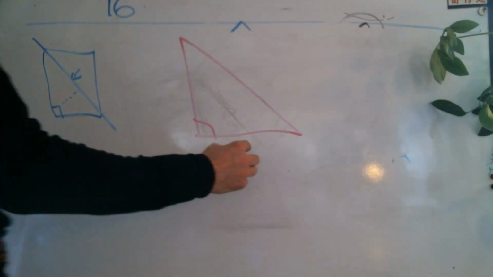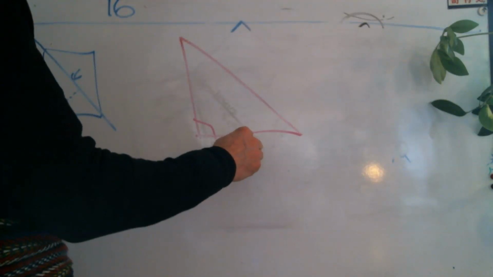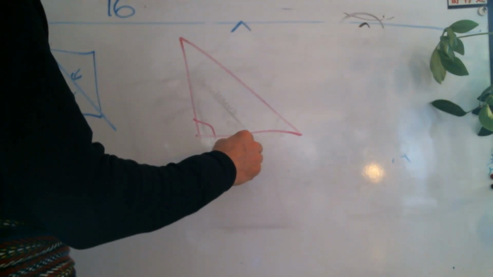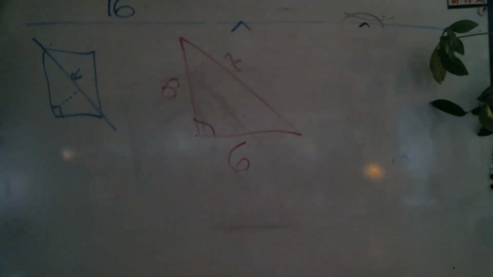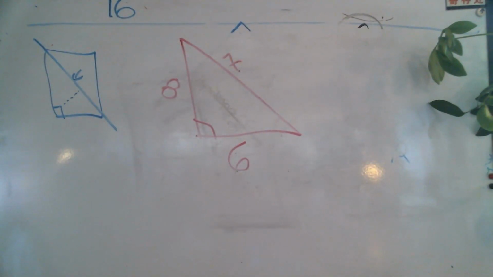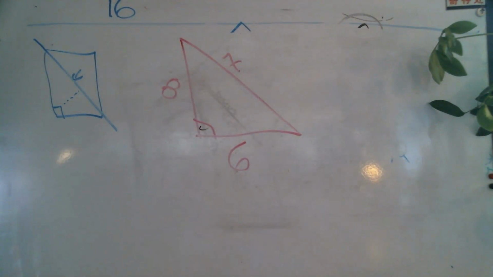Here's a triangle. What are some numbers we have here? We could do 6, 8, and I don't know. So here we've got a triangle. I don't know the hypotenuse. What do we know about it? It's a triangle. What kind of triangle? It's a right triangle. As soon as I have a right triangle, I can use the Pythagorean theorem.